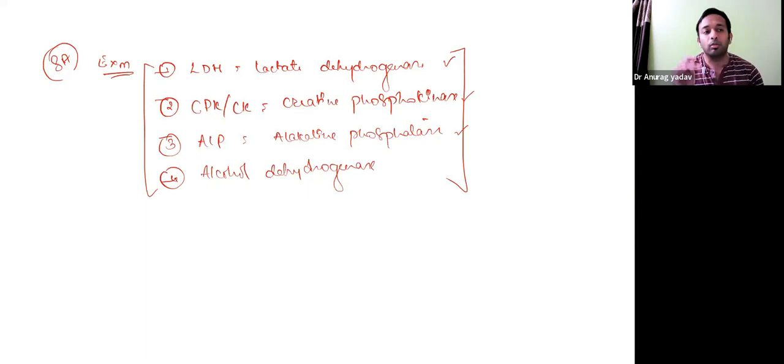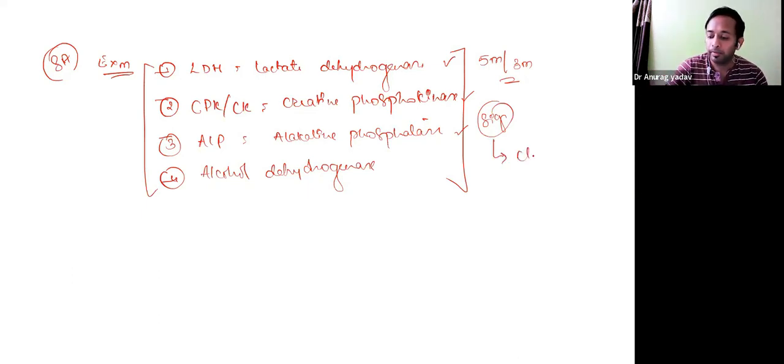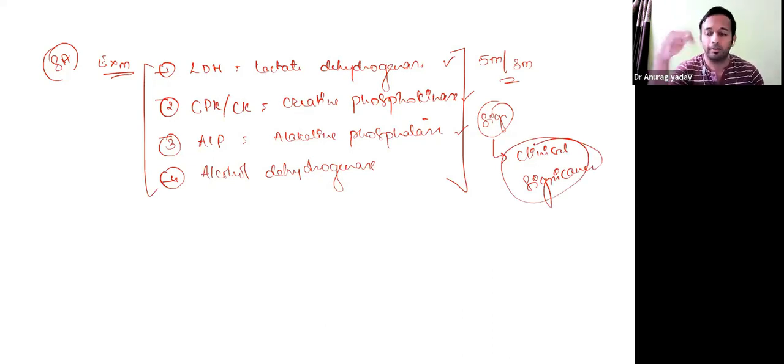Now we'll be seeing each individually, because each can again be a 5 mark or 3 mark question. How we classify these isoenzymes, which tissue synthesizes them, and how they are significant. Because if we are learning isoenzymes, there should be some significance and utility, otherwise there is no point in understanding the different isoenzymes. So the biochemical or clinical significance of each isoenzyme can be an important question in the exam. We'll see that in further slides.